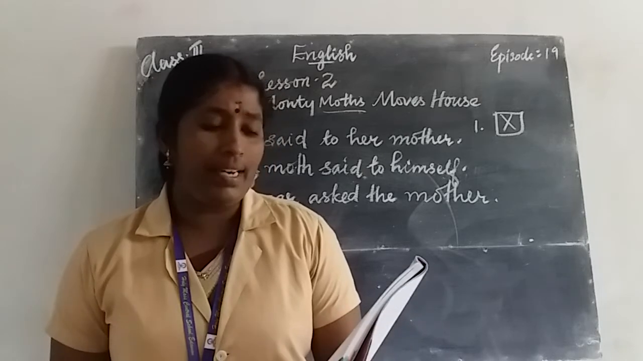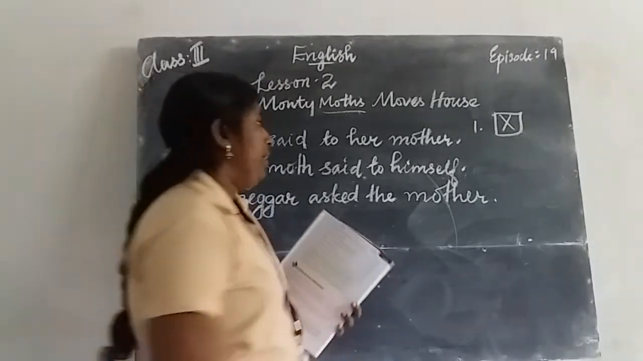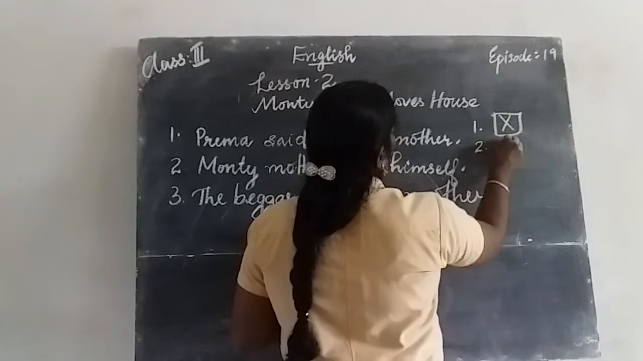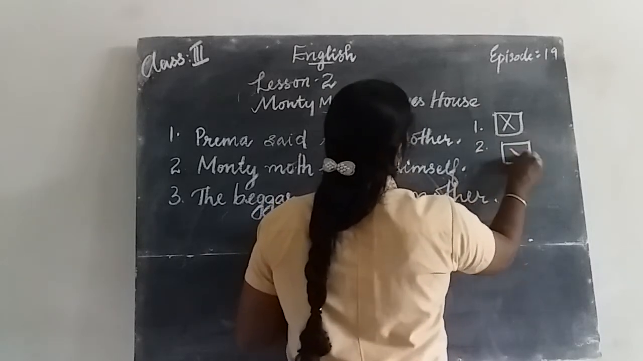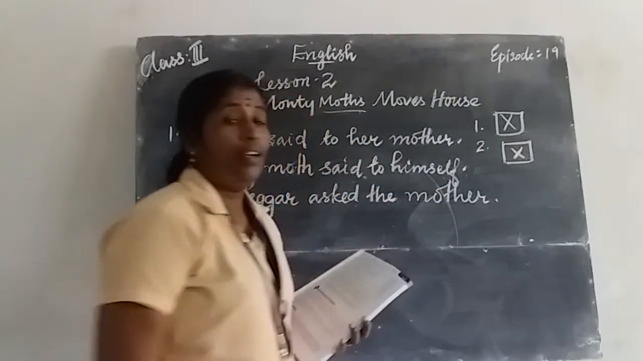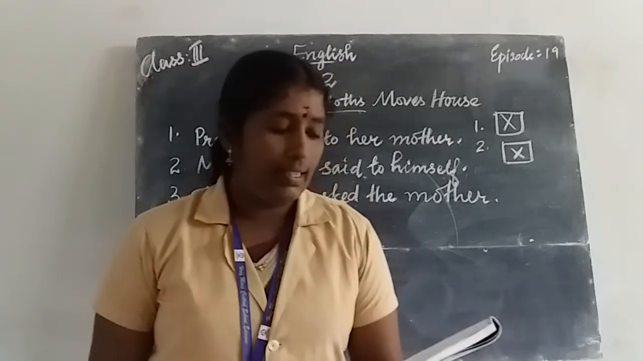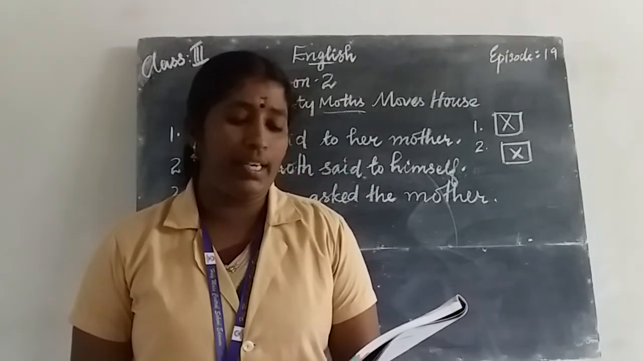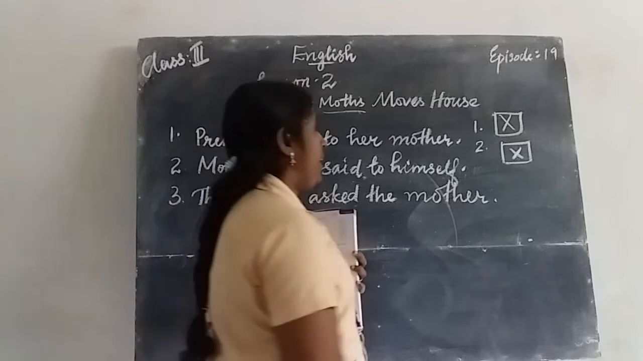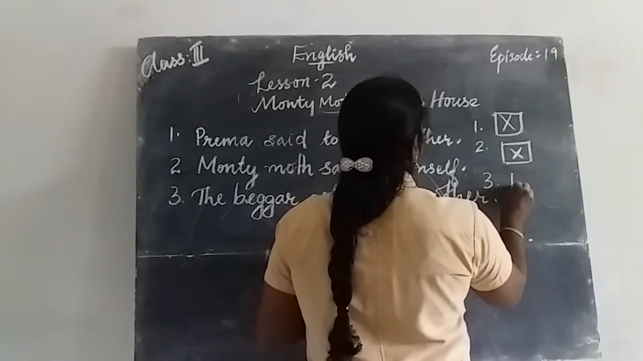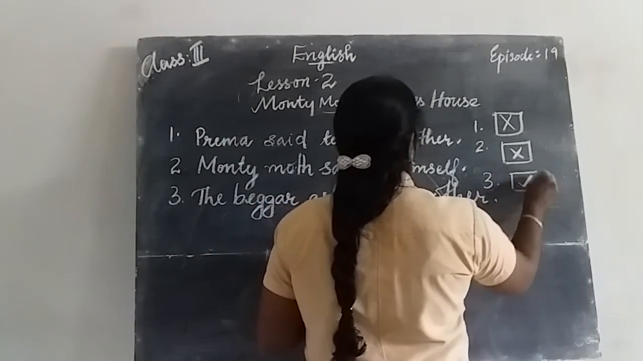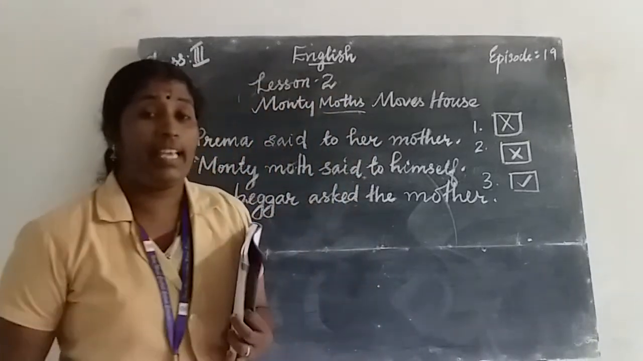Second one, Prema and mother opened the cupboard. It was also a wrong sentence. So you put a cross mark near that one. Then third one, the coat was thrown into the dustbin. It is a right sentence. So you put a tick mark.